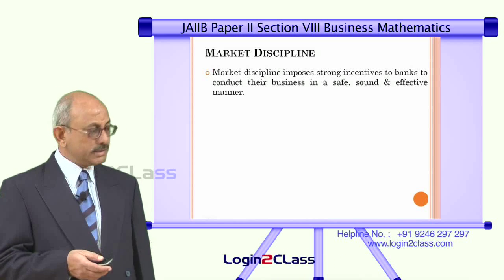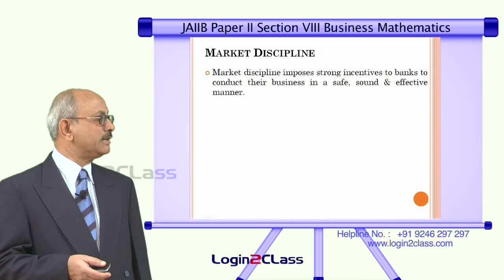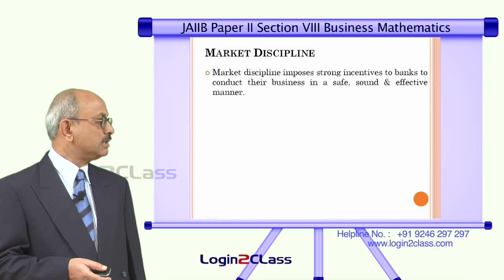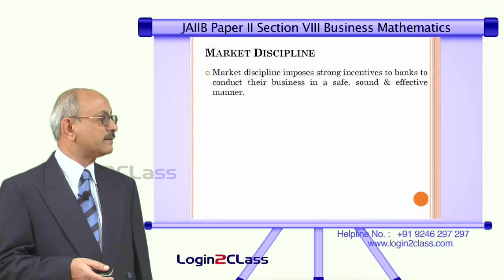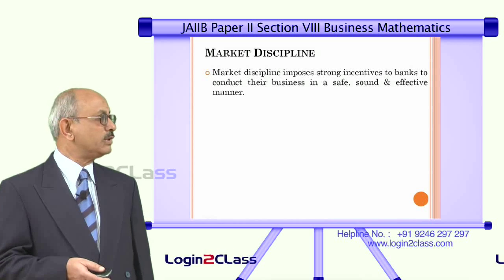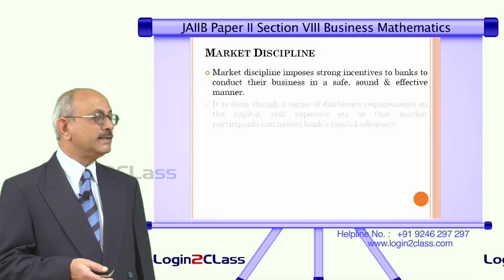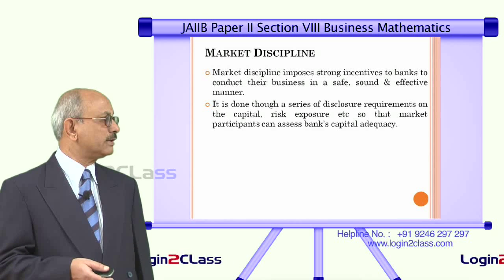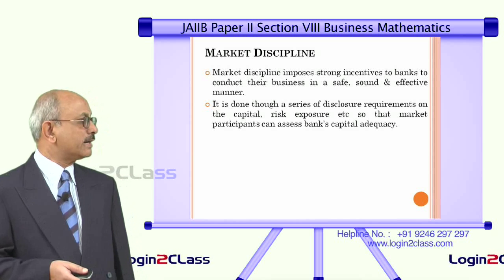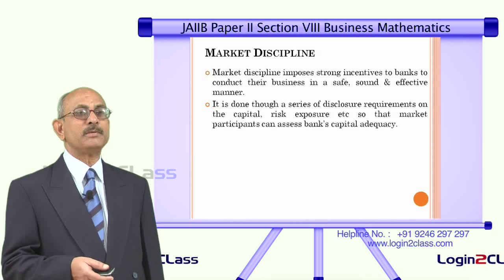What this says is market discipline imposes strong incentives on banks to conduct their business in a safe, sound and effective manner. This can be done only through a series of disclosure requirements on capital, risk exposure, etc., so that market participants can assess banks' capital adequacy.